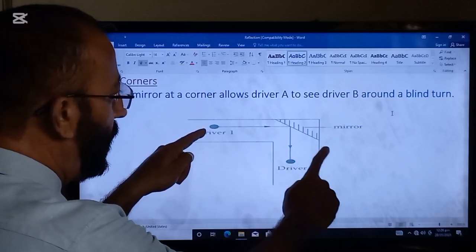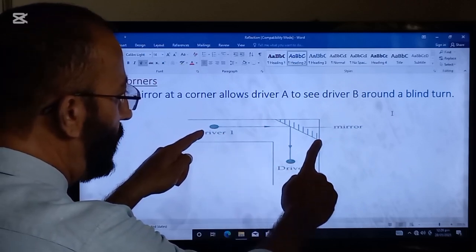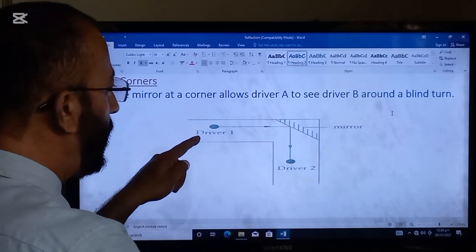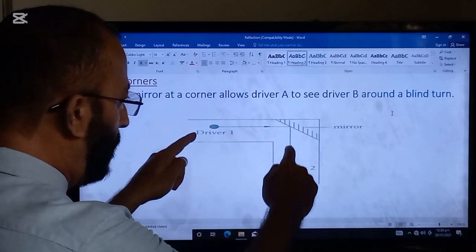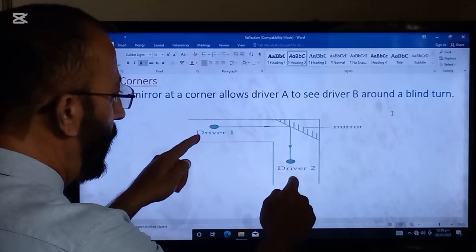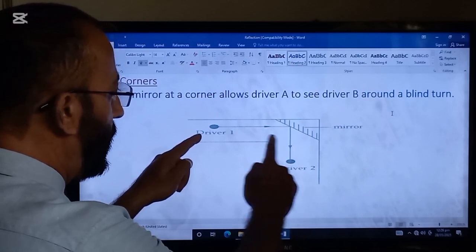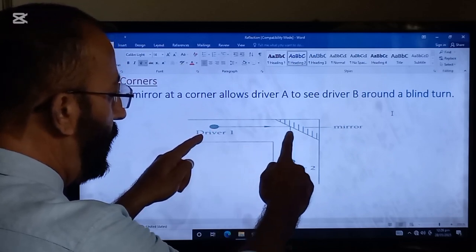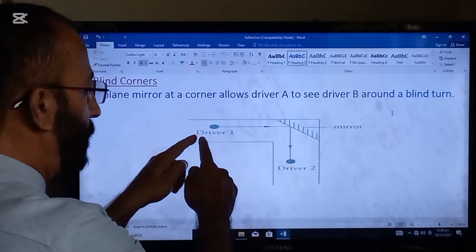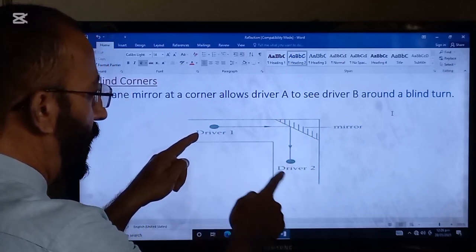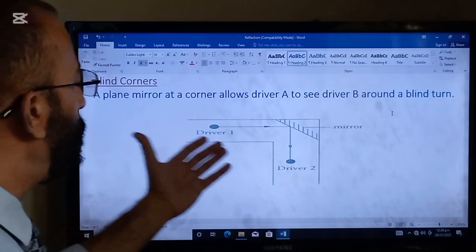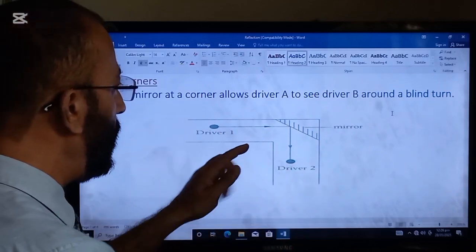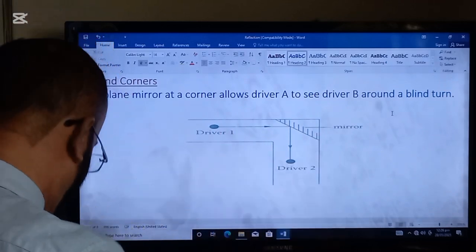But if a mirror is placed here at 45-degree, the light rays will come from here and fall perpendicularly to driver 2, and so driver 2 can see the image of driver 1 in the mirror. Likewise, driver 1 can see the image of driver 2 in the mirror. So this is the way two drivers can see each other on a blind corner.